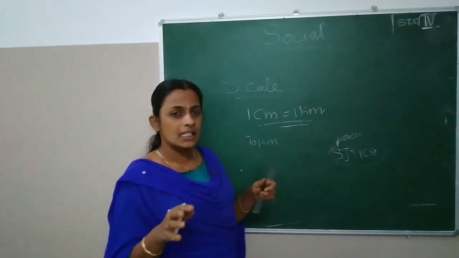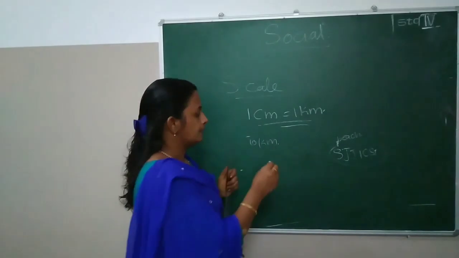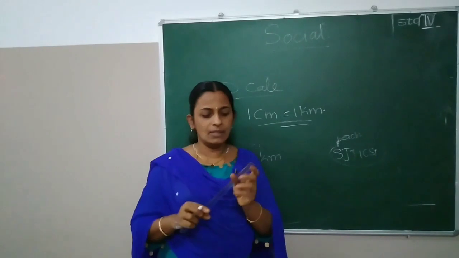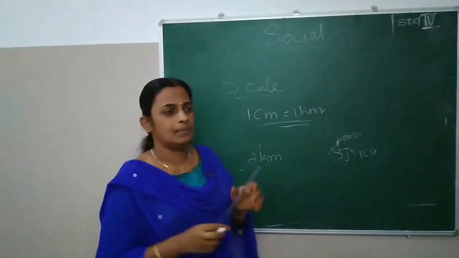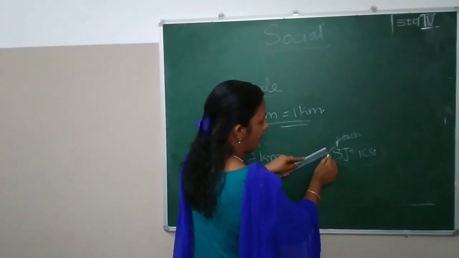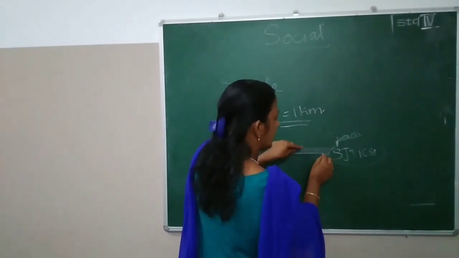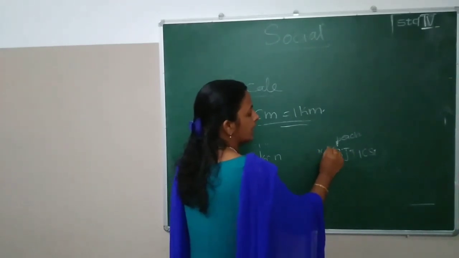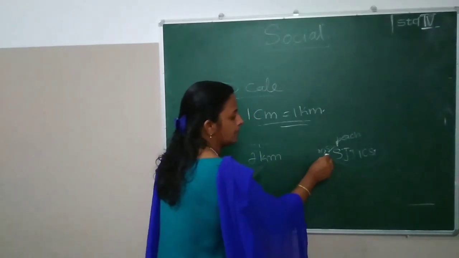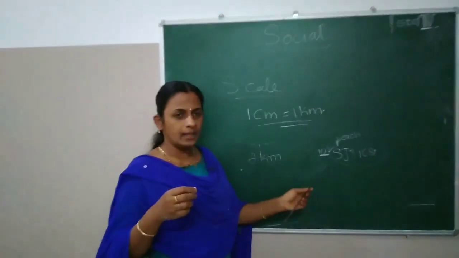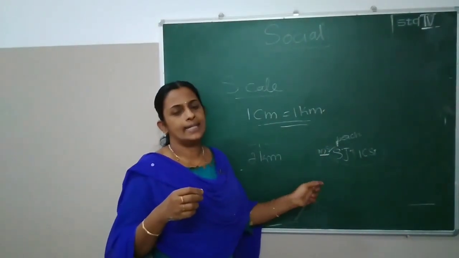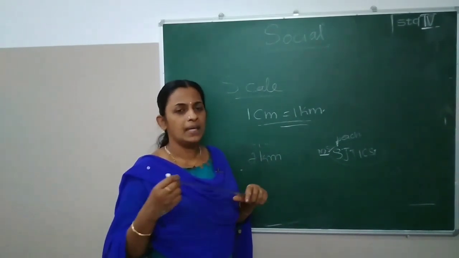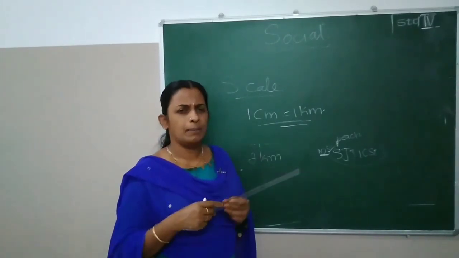Suppose the distance between our school and Mananchira Square is 2 kilometers. How many centimeters will we take from here? Yes, 2 centimeters. Here we will mark 2 centimeters: Mananchira Square. What does it mean? How many kilometers? 2 kilometers difference. Then which one? Paragon Hotel, maybe that is also 2 kilometers.